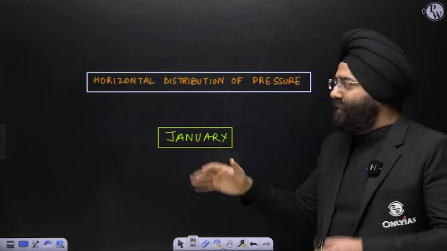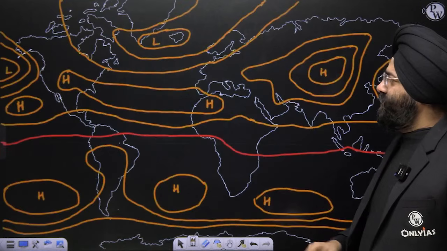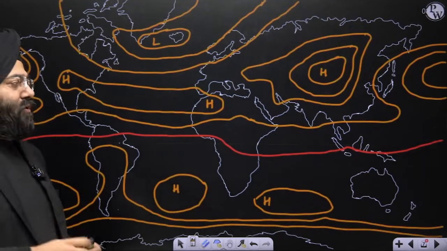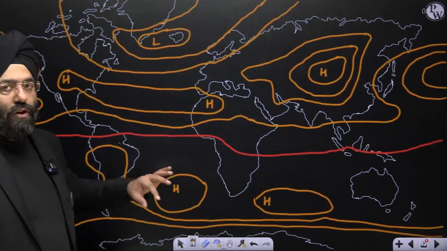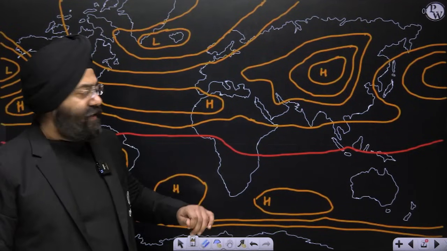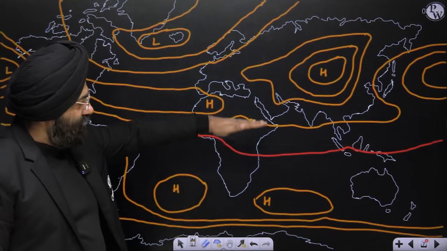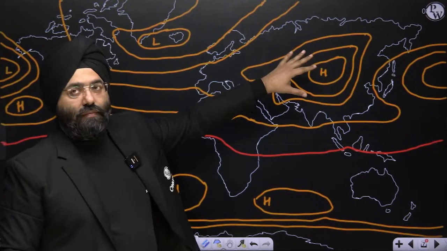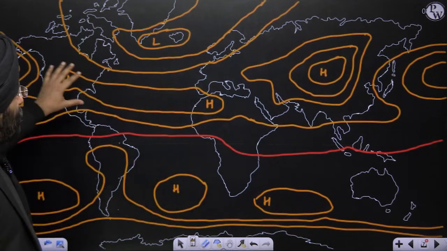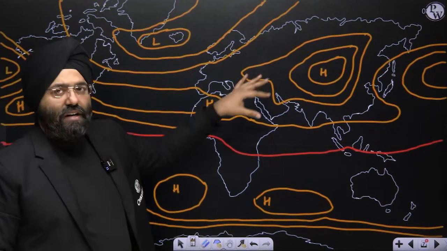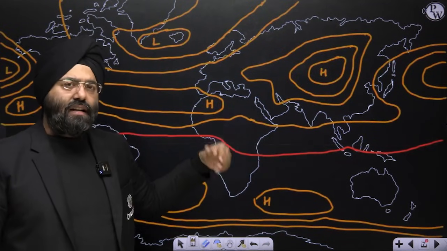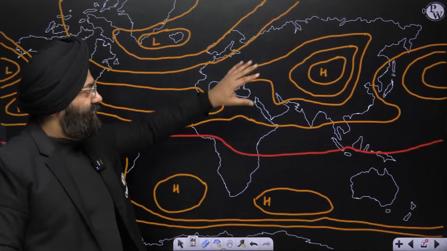Now, just a brief representation of these, because when we study the further concept of the pressure belts, it will become easier. Horizontal distribution of pressure in January. You will see that during the month of January, the direct sun is directly over the Tropic of Capricorn, right? So it has shifted towards the south, and this region over here has a relatively higher pressure. Now these regions are high pressure. This is just a representation. Obviously this is referred to as ITCZ. We'll understand the concept of ITCZ also. So this is a basic representation.